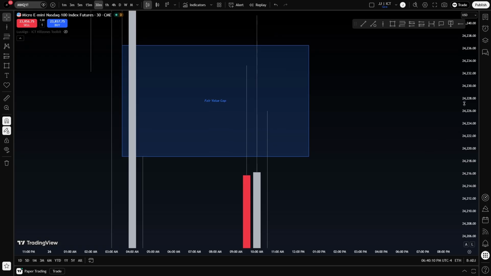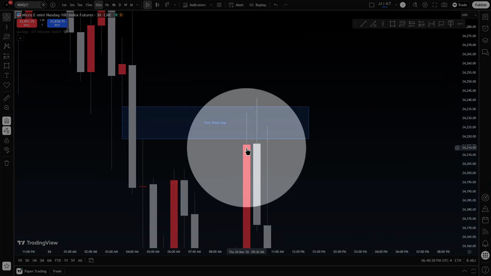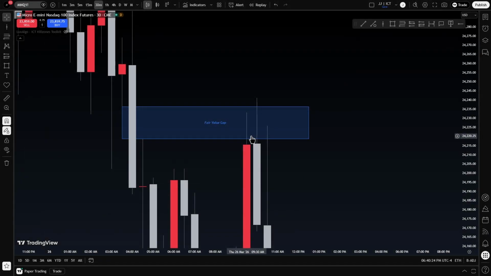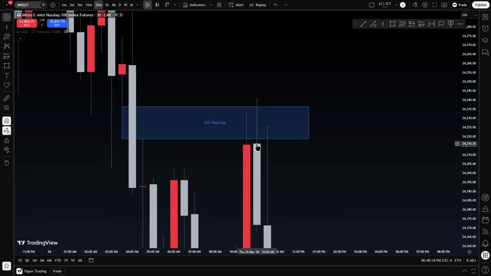Reason being, I've said this a couple times before, but do you remember when I said the wicks do the damage and the bodies tell the story? That's basically what's going on here. Think of the wicks as just noise, and that's simply price doing other things. It's simply the noise or the annoyances of price, while the bodies is the actual algorithm tipping its hand to you and saying, here, I want to do this. Will you listen to me?